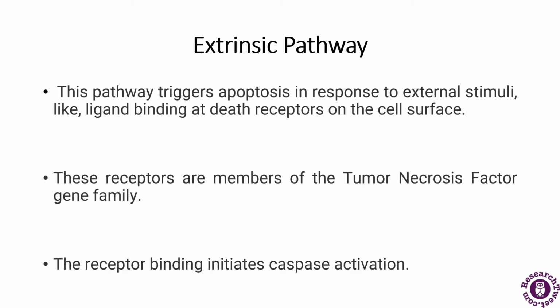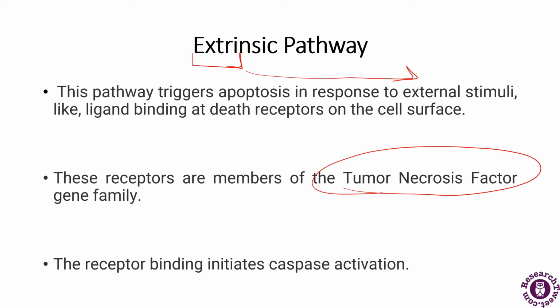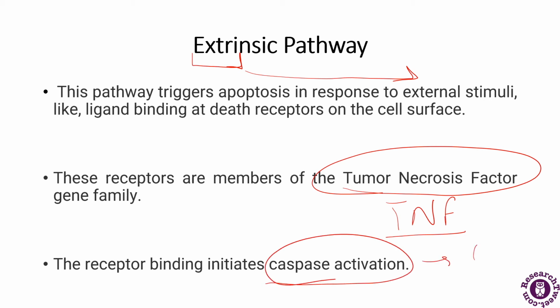So this pathway triggers apoptosis in response to external stimuli. So there is an extrinsic, which means there is an external stimulus involved, like ligand binding at the death receptors on the cell surface. Also, these receptors are members of the tumor necrosis factor gene family. So this is a factor of the TNF family, and these receptors initiate caspase activation as well, and that will result in the process of apoptosis. So this is about the extrinsic pathway.